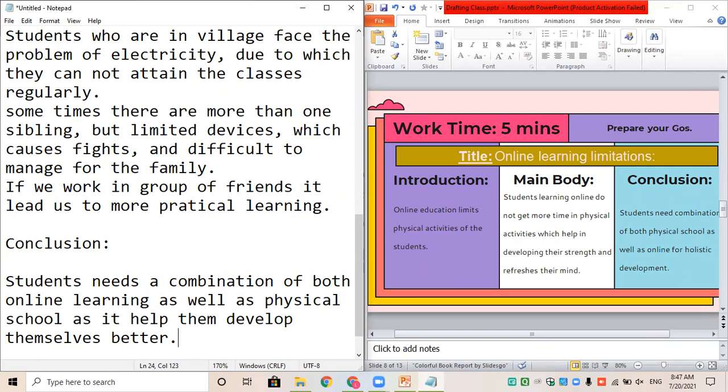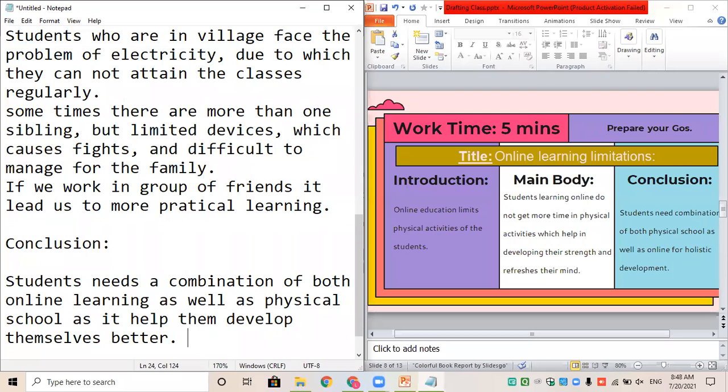Develop themselves better. So your conclusion cannot be more than 5 to 6 lines. It should not be bigger than your main explanation. So that's my conclusion. So what did I write? It is my personal opinion that as a student, I would prefer online as well as offline classes. I would like to go to school more often, and maybe a couple of times, like if there is a test or maybe a homework submission, I would like to do it online. So I know both the topics. I know how to use device online as well, but I would prefer more of physical school.